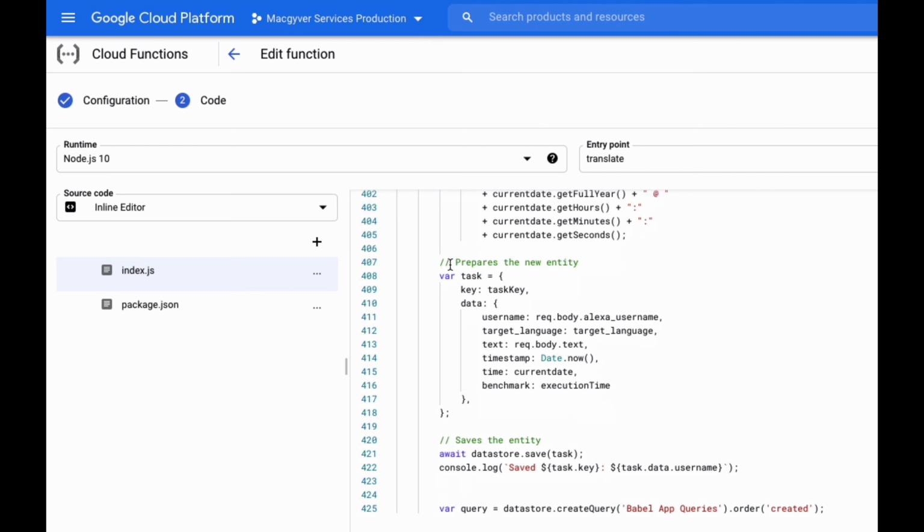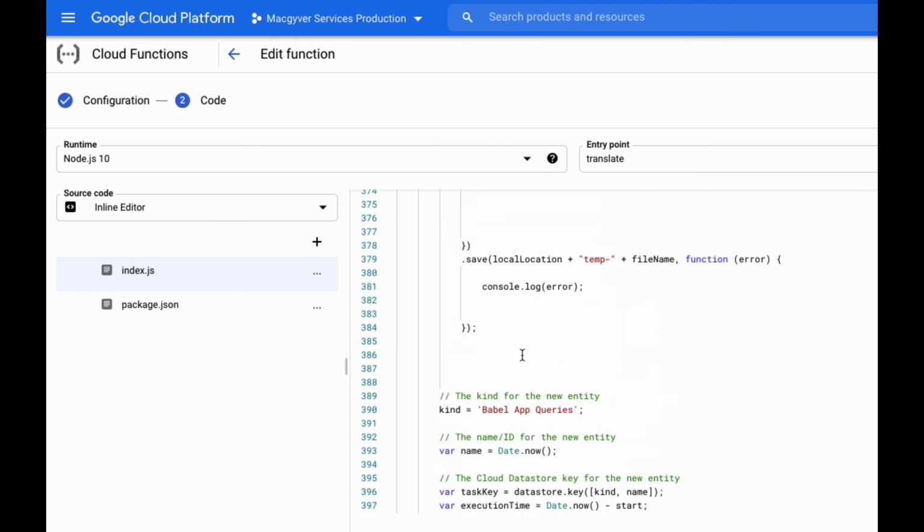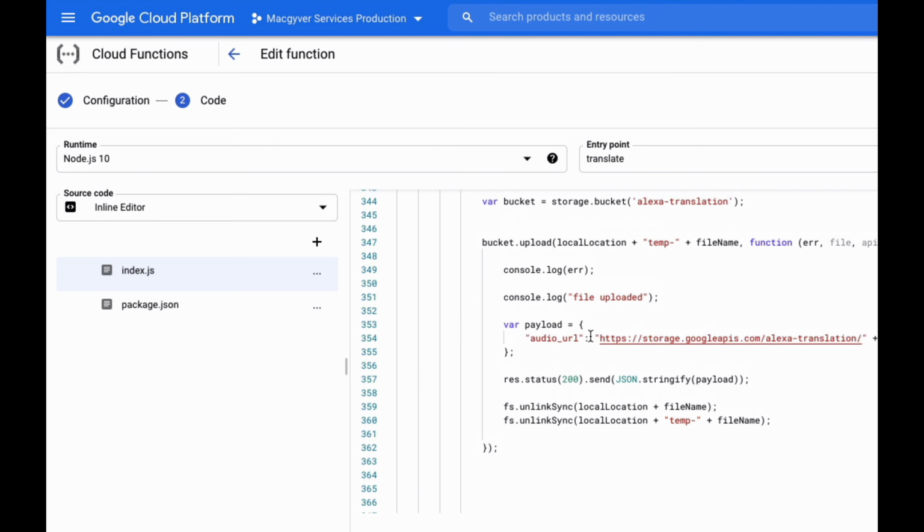So what I also do here is I store what just happened into Google Datastore. Datastore is more like a MySQL database, although it's a NoSQL database, because I want visibility into how people are using the application. I want to know what queries they're running, what languages they're using. I want to benchmark how long the whole function execution took, and so we get that visibility by storing it in a database. But we do that after we've already responded to Alexa.